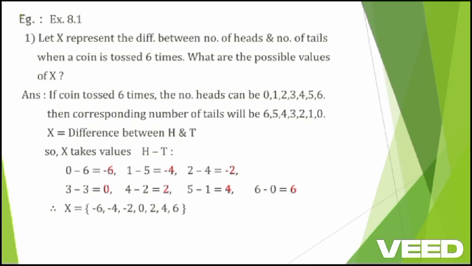0 minus 6 equals minus 6. 1 minus 5 equals minus 4. 2 minus 4 equals minus 2. 3 minus 3 equals 0. 4 minus 2 equals 2. 5 minus 1 equals 4. 6 minus 0 equals 6. Therefore, X equals minus 6, minus 4, minus 2, 0, 2, 4, 6.